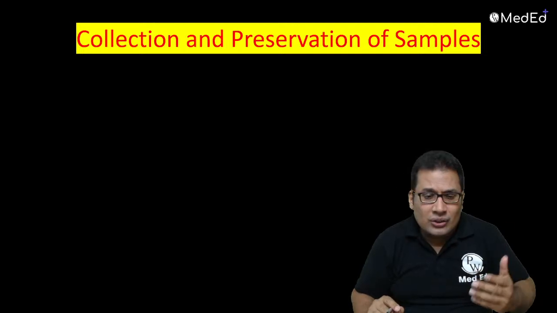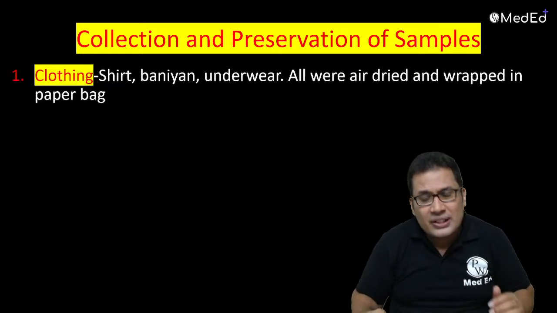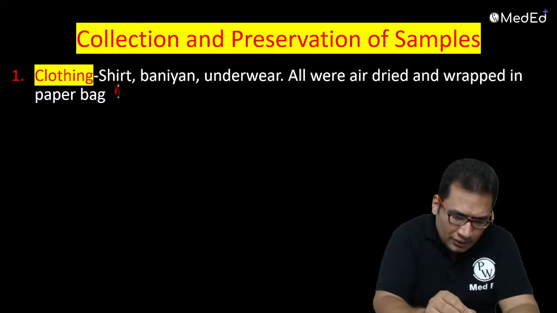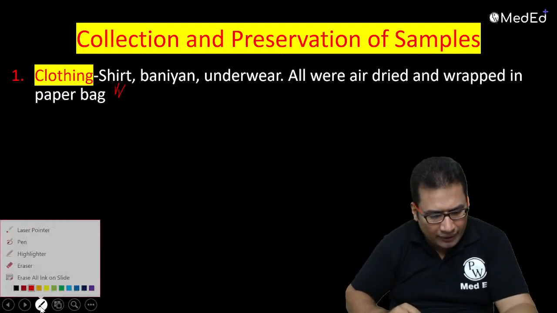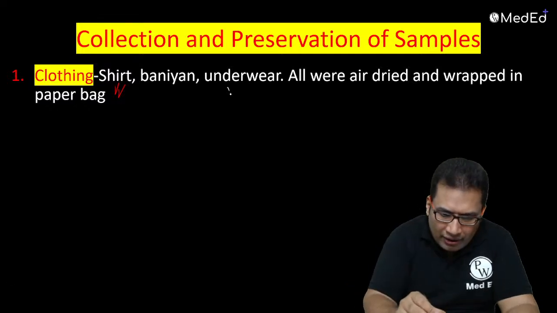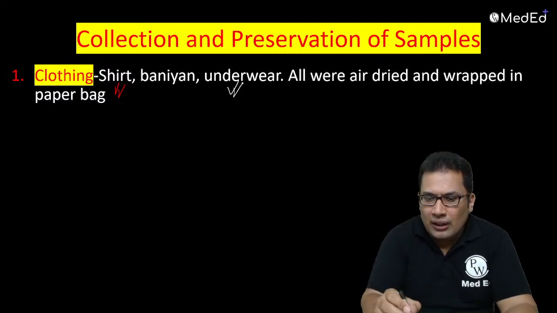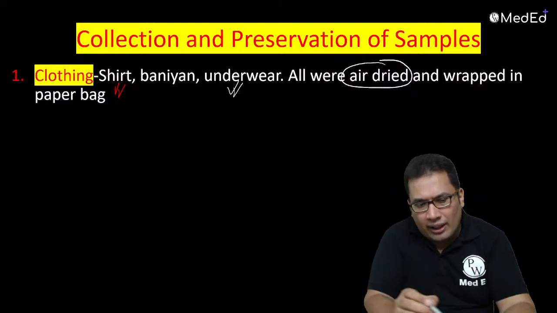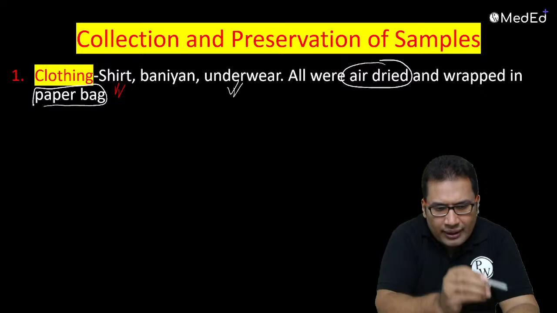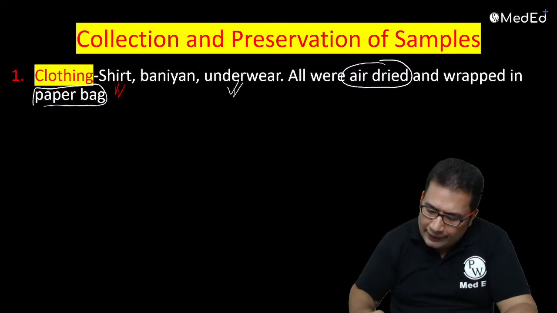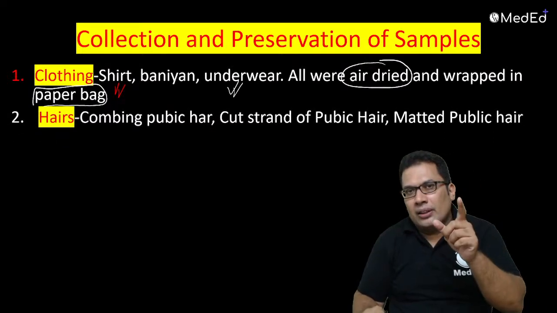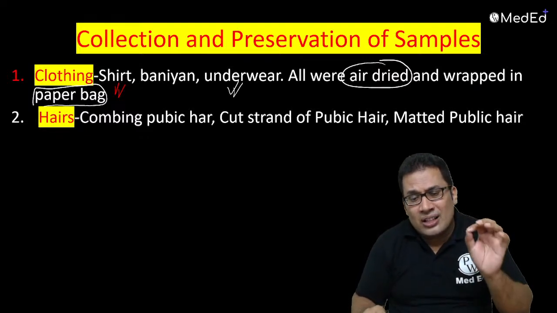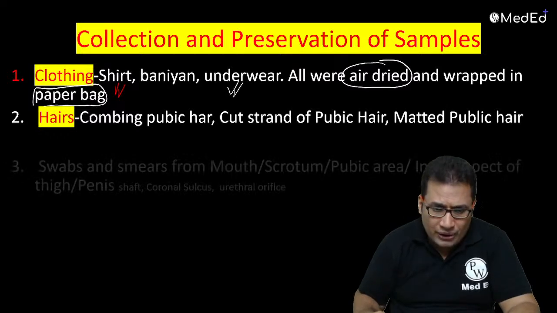So what are the samples to be collected? The first thing is the clothing, for example shirt, baniyan, the innerwear of the accused, all air dried. Remember, air dried; this can be asked. And wrapped in a paper bag. This is very important evidence to be collected. Then hair, especially the pubic hair, or any matted hair, also cut strands of pubic hair. All this should be collected.